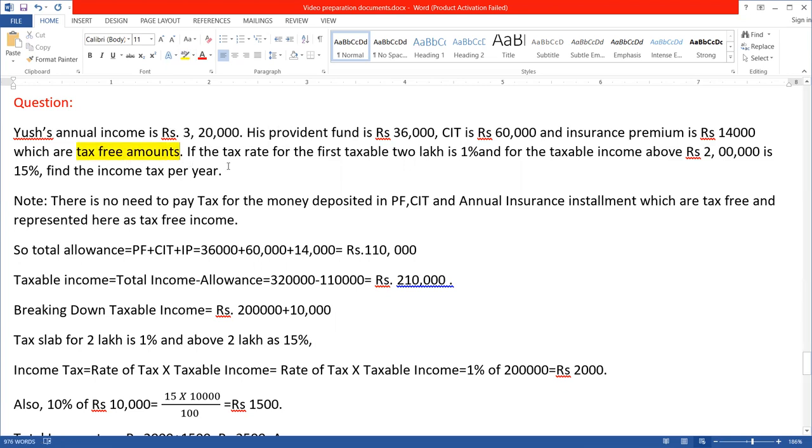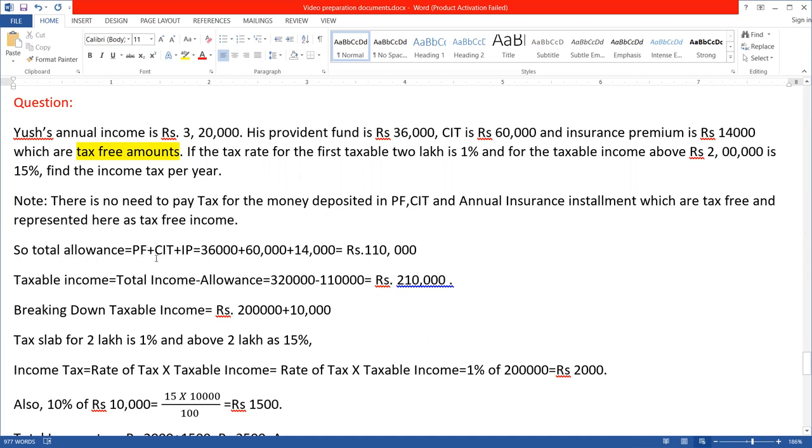Okay, these are allowance. So if the tax rate for the first taxable 2 lakh is 1%, and for the taxable income above 2 lakh is 15%, it is going in the second slab. So find the income tax per year. Note there is no need to pay tax for the money deposited in PF, CIT, and annual insurance installment, which are tax-free and represented as tax-free income.